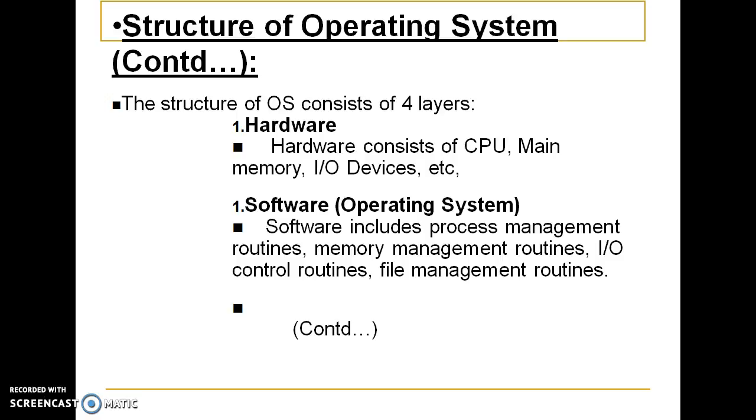Now, these four layers: the first layer is the hardware we found in the previous diagram. The hardware consists of the CPU, main memory and all other I/O devices, etc. And the second layer is the system software, that means the operating system, which includes the process management routines, memory management routines, I/O control routines, and file management routines.